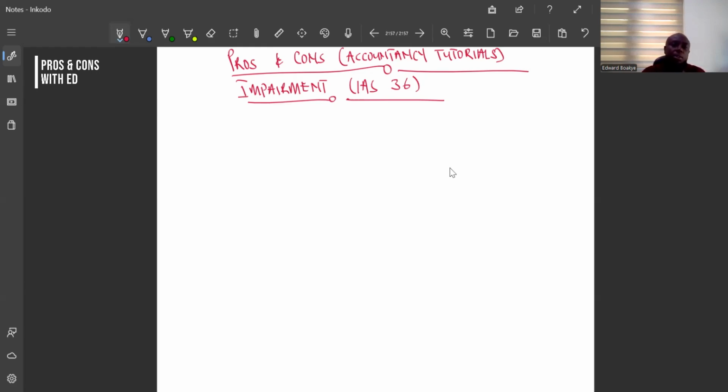Now the question is, what is our carrying amount and what is our recoverable amount? Carrying amount, in simple terms or in a layman idea, is how much you are keeping an asset in your books. It's how much you are keeping an asset in your financial statement.